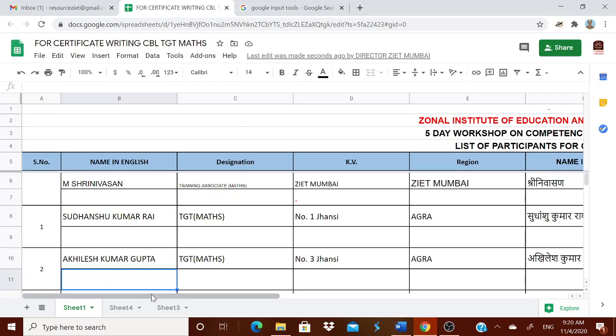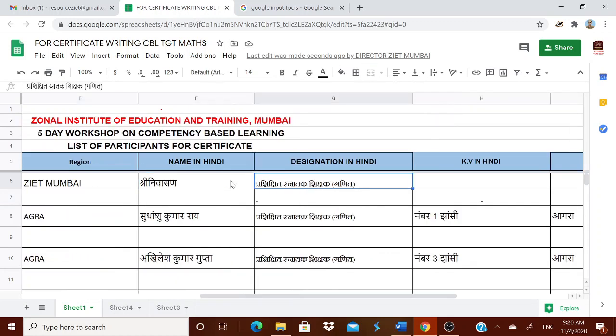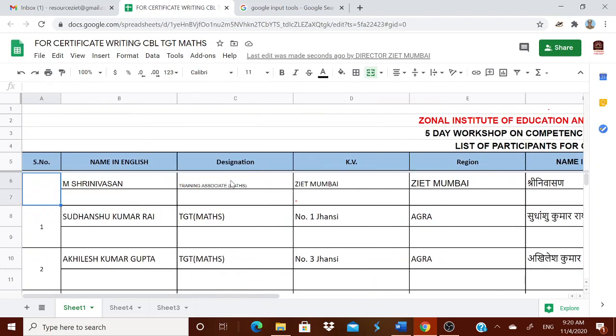In this sheet you have your name in English, your designation in English, your name of the KV in English and region. Similarly, all the same particulars are given in Hindi also: your name in Hindi, designation in Hindi, name of the KV in Hindi, and region in Hindi. Now the name in English is as per the list we received from your regional office. Therefore, there may be some corrections.